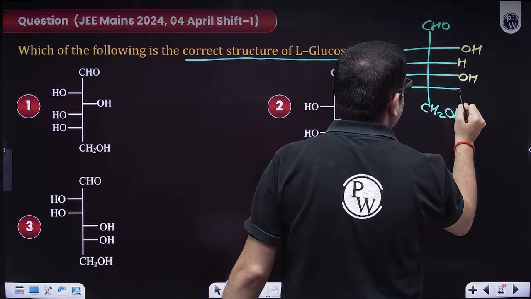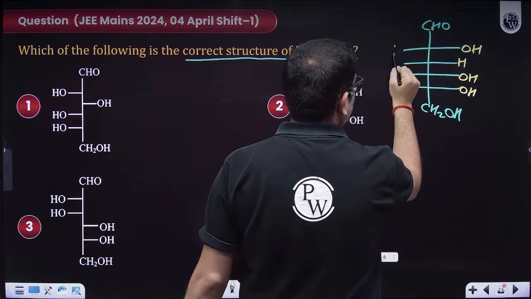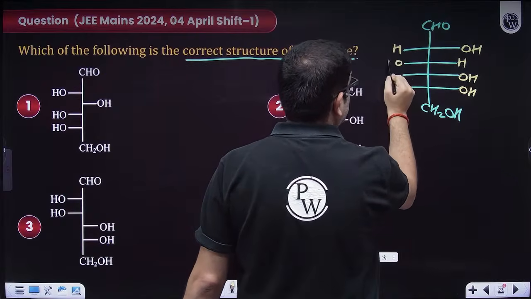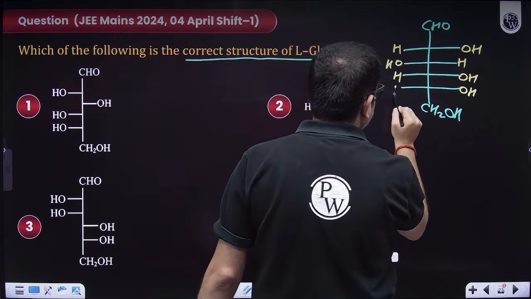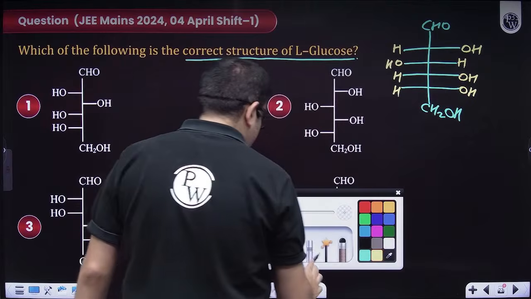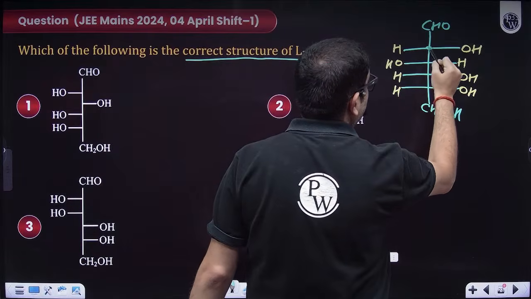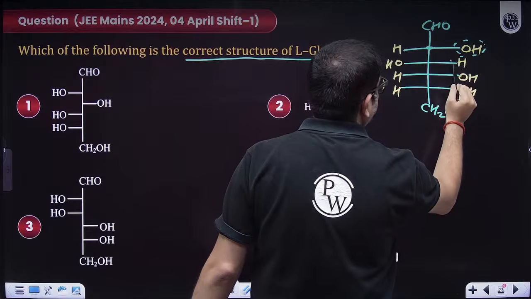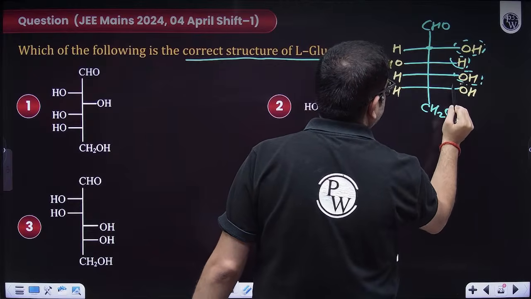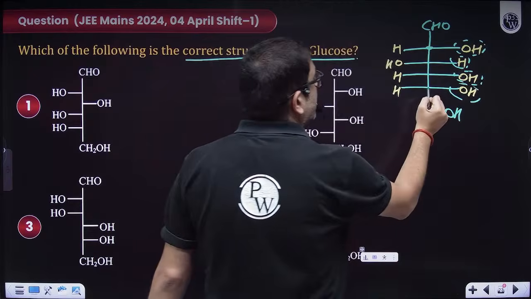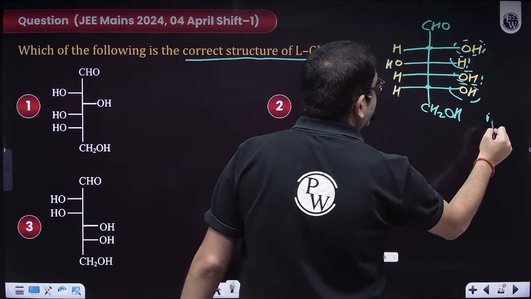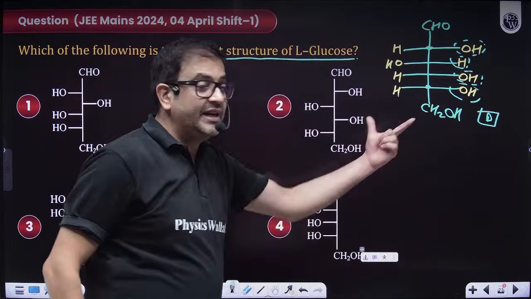OH, OH, OH. Definitely if this is OH, this will be H. If this is H, this is OH, H, H. So what is the rhyme I again have for you? Repeat after me. From the second carbon, you learn OH, H, OH, OH. And obviously, looking at the last chiral carbon, it has a D configuration. So this is my D-glucose.